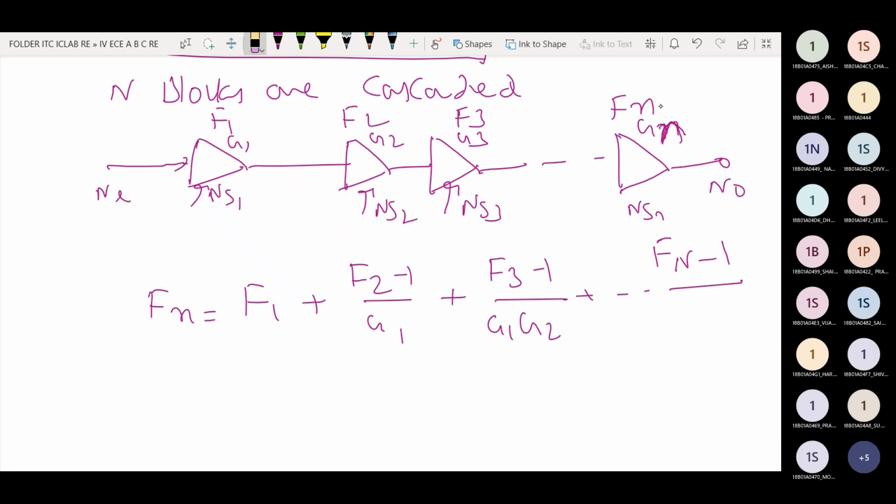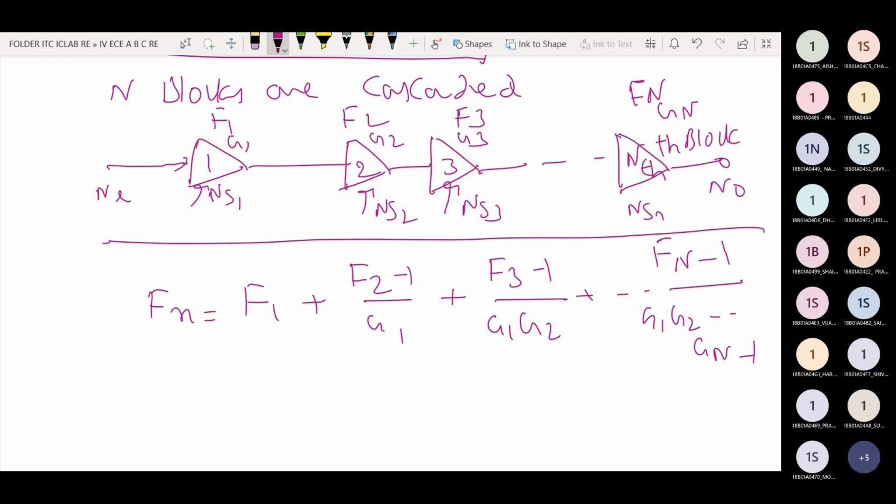Here some confusion is there, so don't get confused. This is the nth block. Noise figure is Fn and gain is Gn. This is block 1, block 2, and block 3, and this is the nth block. The last term is Fn minus 1 divided by G1, G2, and so on up to Gn minus 1. This is the total noise figure.